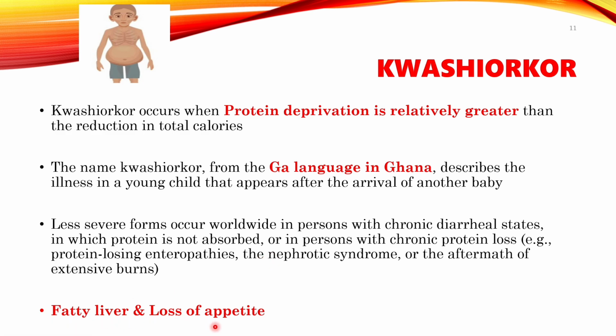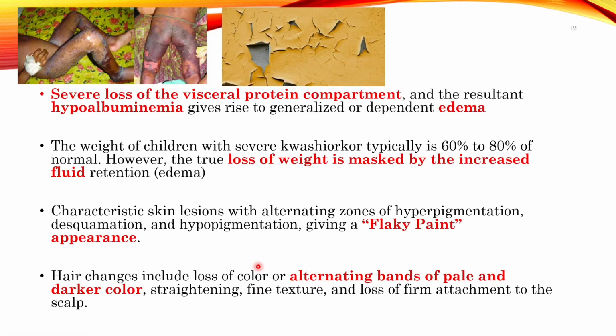Fatty liver and loss of appetite is also present. So the patient will have edema because of hypoalbuminemia, and that's why there is a reduction in oncotic pressure. So that is the mechanism behind the edema development. And the protein is low because the visceral protein compartment is affected.